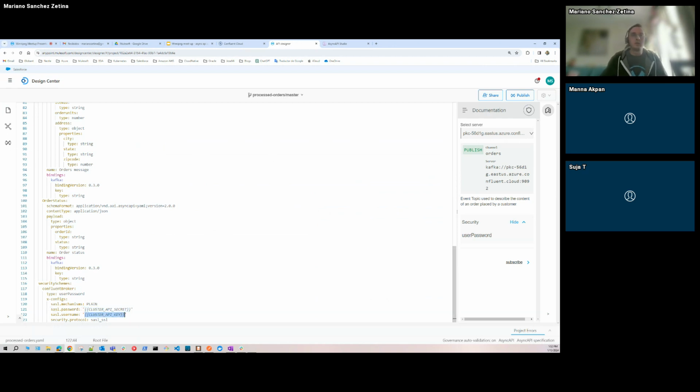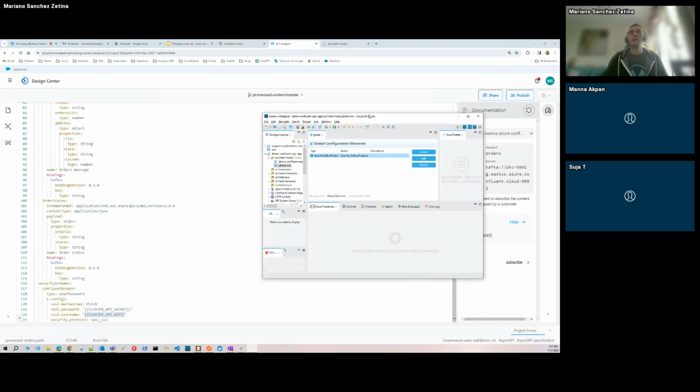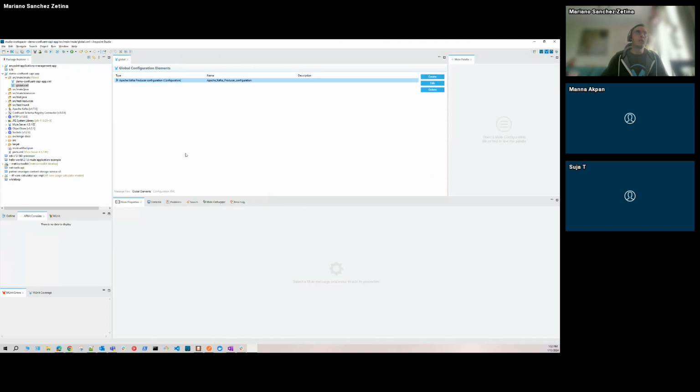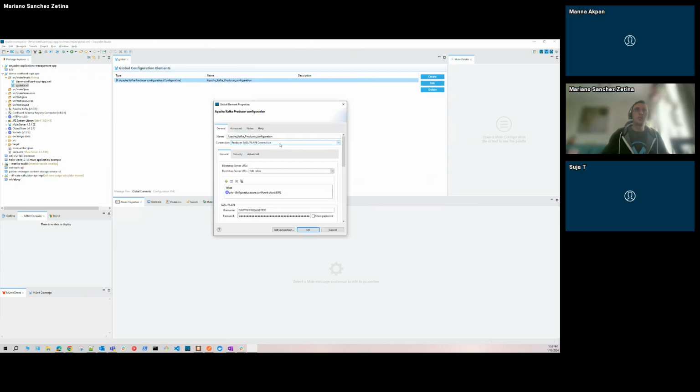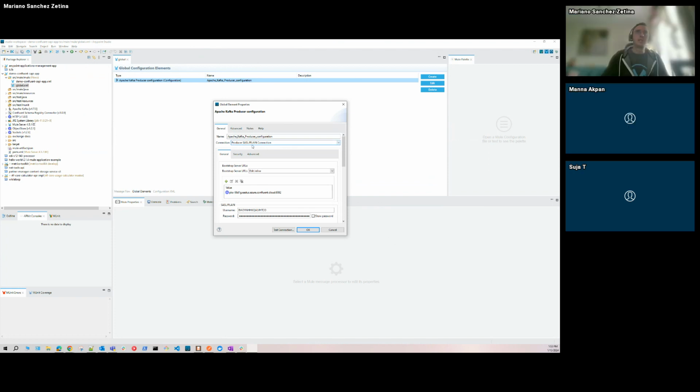So I already opened the endpoint. For example, this is the configuration of Kafka. It doesn't matter if it's in Confluent or not. I'm using a specific protocol here. As you can see, my connection is a SASL plain connection. That is the same protocol that I'm describing in my AsyncAPI specification.